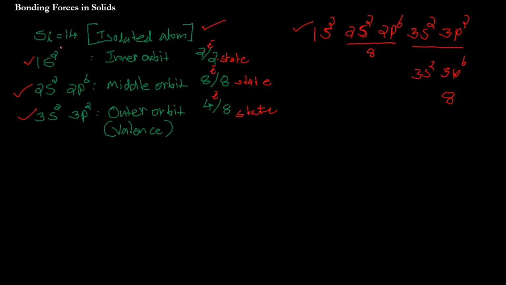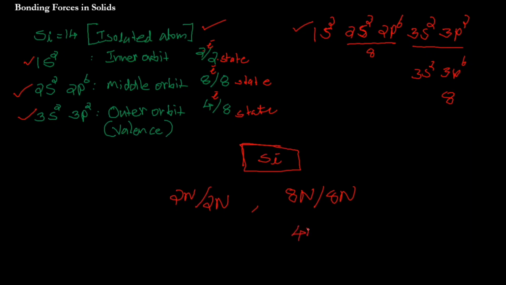Now there are n number of atoms together, which becomes a solid. Okay, silicon solid, there are n number of atoms. So what will be the 1s state? There will be 2n electrons. How many states are there? 2n states. What about the middle? There are 8n electrons in 8n states. What is n? N is the number of atoms. But in the outermost shell, there will be 4n electrons in 8n states. Okay, I hope you understand this basic idea.